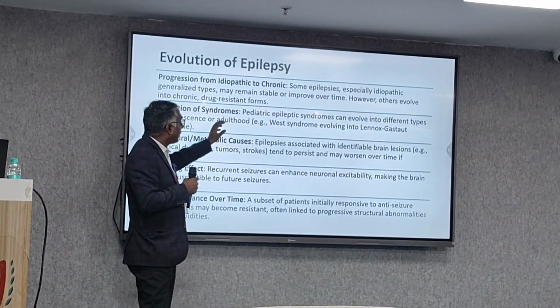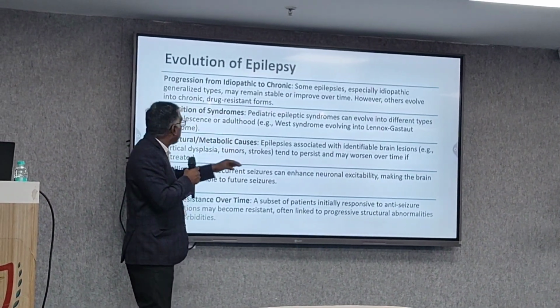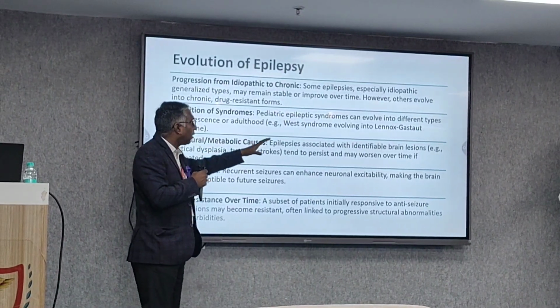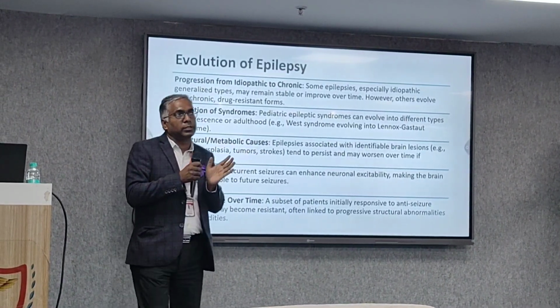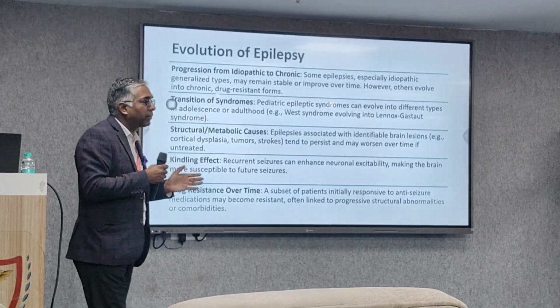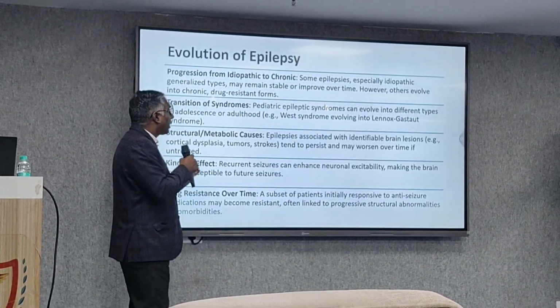Transition of syndromes. Pediatric epileptic syndromes can evolve into different types in adolescence or adulthood, like West syndrome evolving to the Lennox-Gastaut type. तो एक syndrome बच्चों में चल रहा तो adult होके Lennox-Gastaut syndrome हो जाएगा. So that evolution can be there. Starting कहाँ से हो रहा है, कहाँ तक पहुँच रहा है.